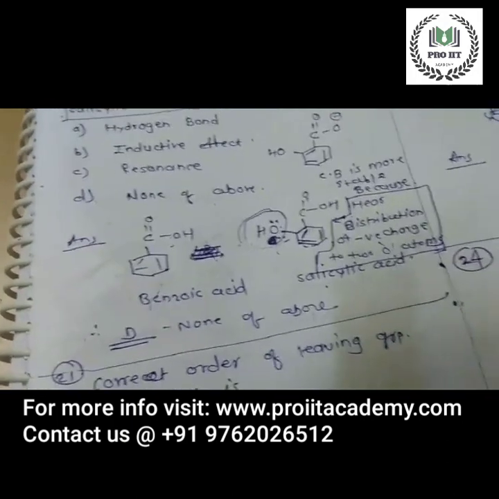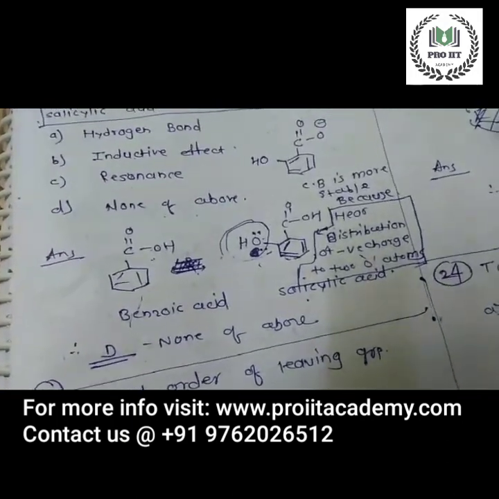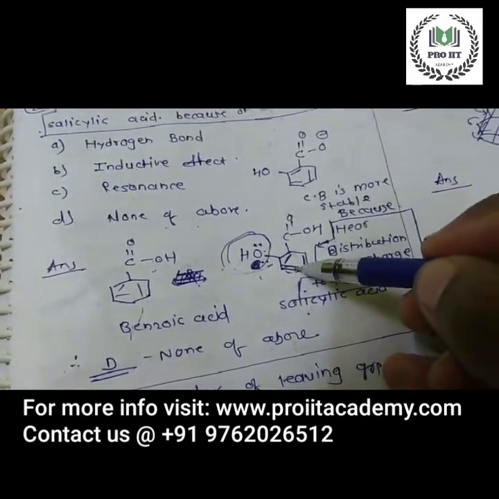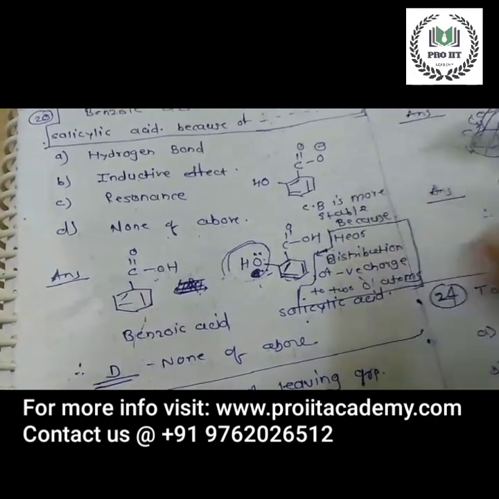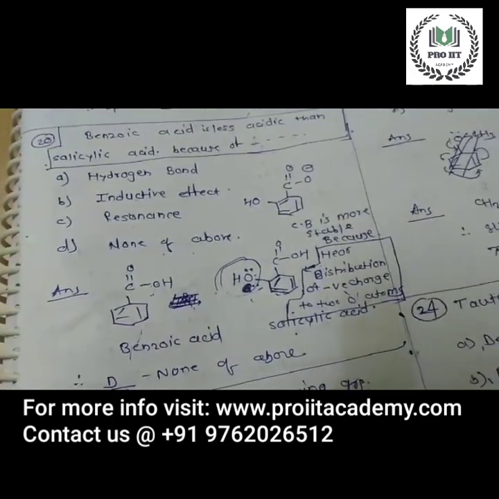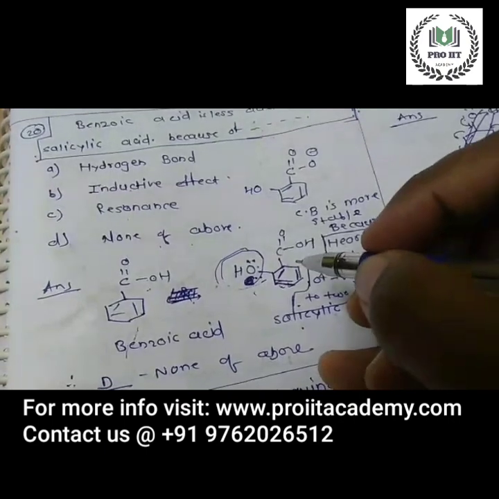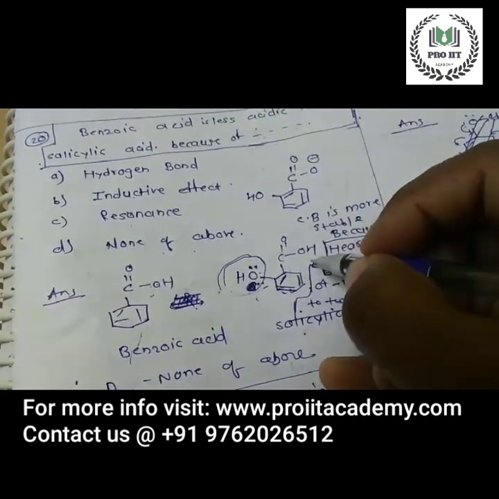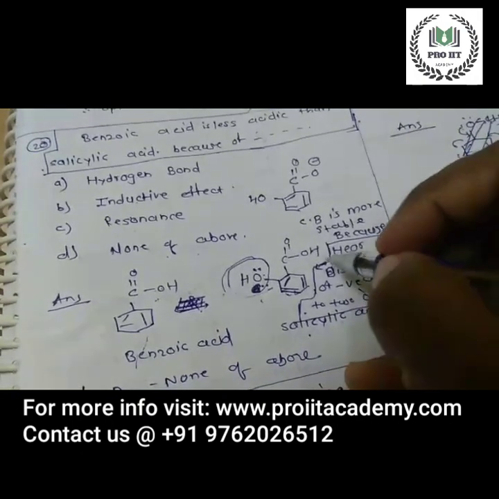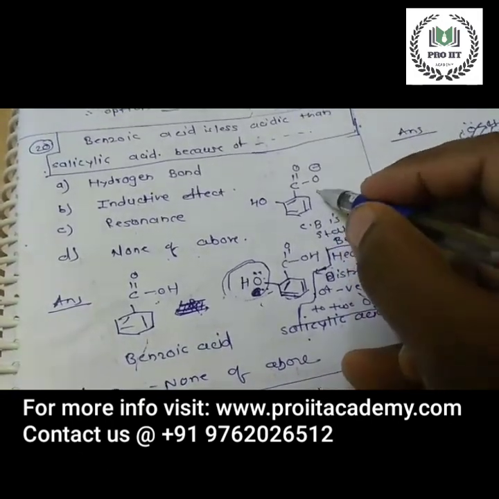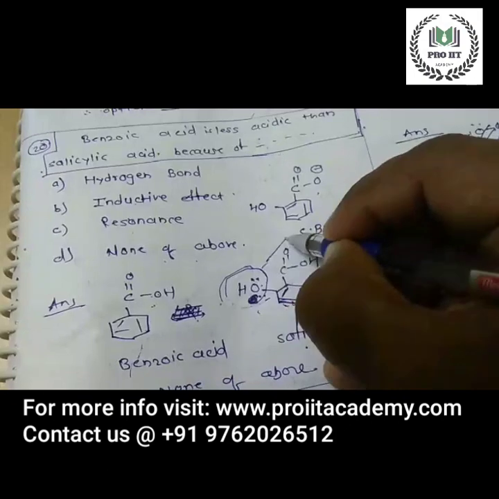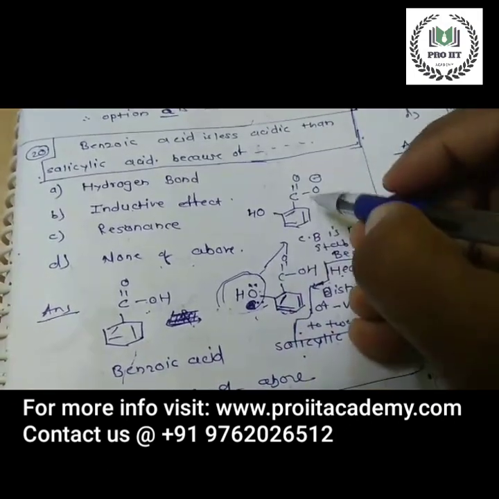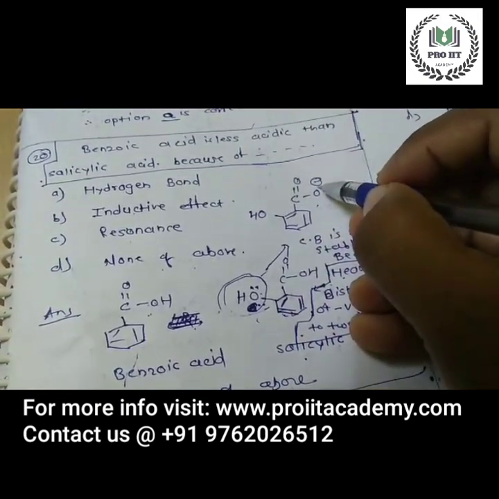Now look at the structure. The strong acid is the one with the stable conjugate base. When salicylic acid donates this proton, the conjugate base is like this, with a negative charge on the oxygen atom.